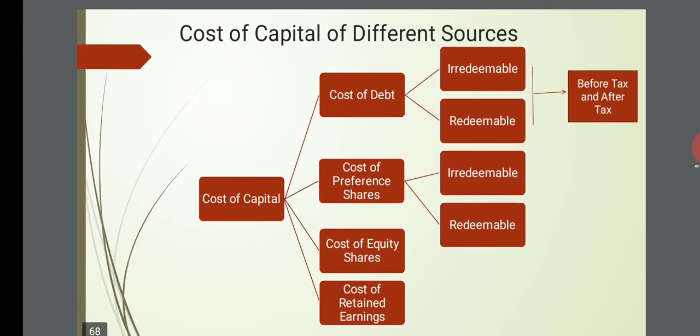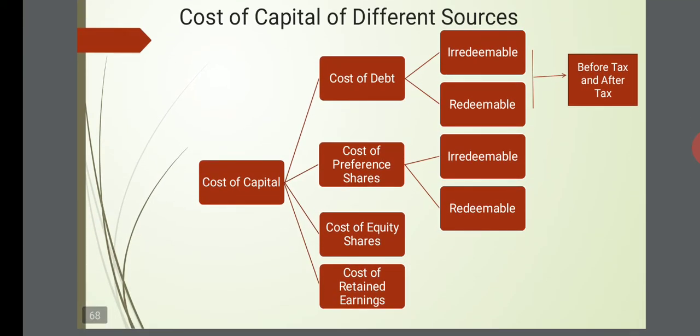Now, if you look into this chart, cost of capital, there are four kinds of capital we have: debt, cost of preference shares, cost of equity shares, and cost of retained earnings. Debt is of two types: redeemable and irredeemable.